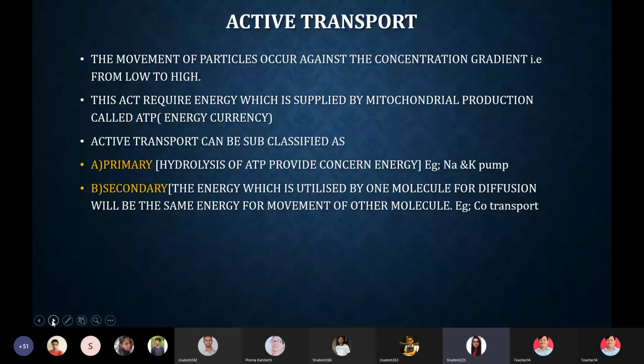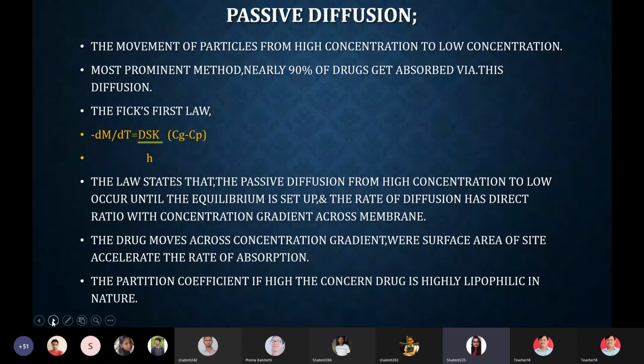Also, I have forgotten to quote here that sink condition. It is one of the conditions where, as I told, the concentration of drug at the site where it is needed is maintained greater as compared to the concentration in the plasma. This condition is also known as sink condition. Okay, just keep it in mind.